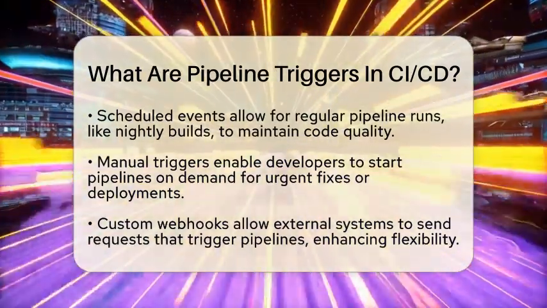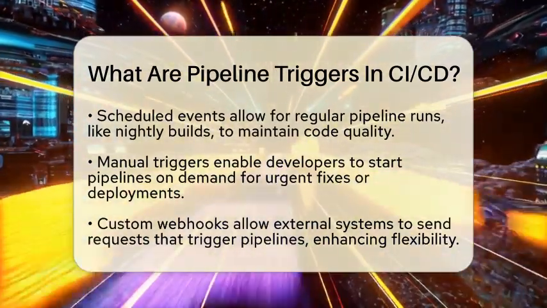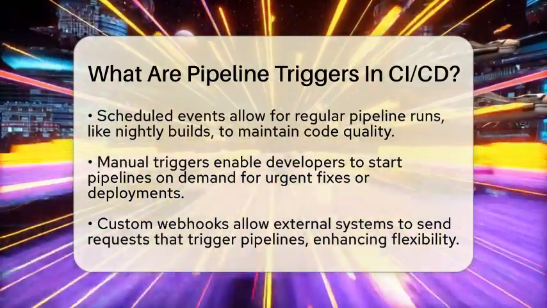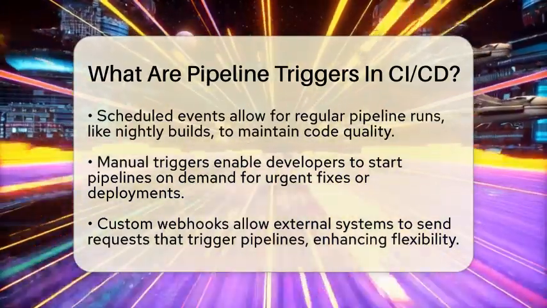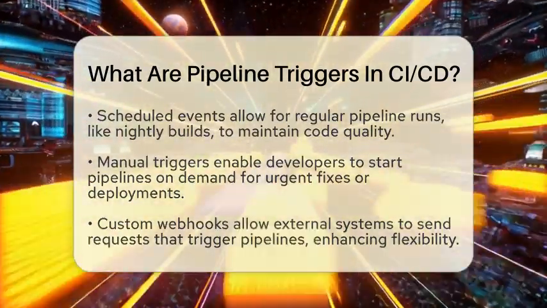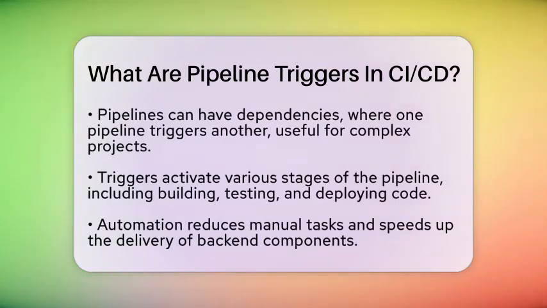Custom webhooks are another interesting option. External systems or services can send HTTP requests to trigger pipelines. This allows for integration with various tools and workflows, making the development process even more flexible. Additionally, pipelines can have dependencies. One pipeline can trigger another, creating complex workflows where certain stages depend on the successful completion of previous ones. This is especially useful in larger projects where multiple components need to work together seamlessly.